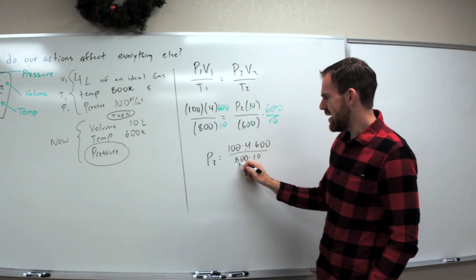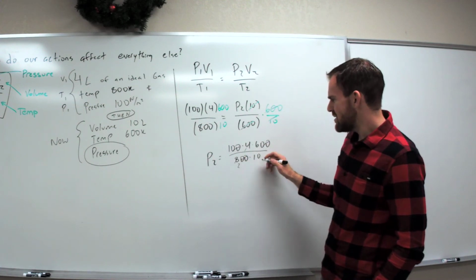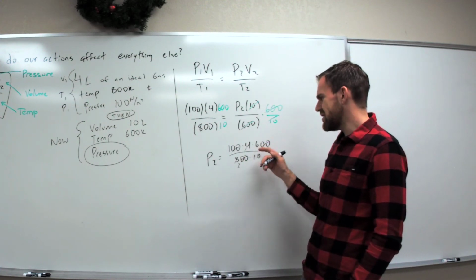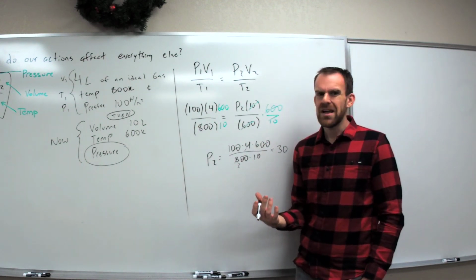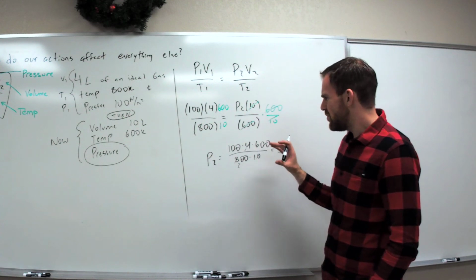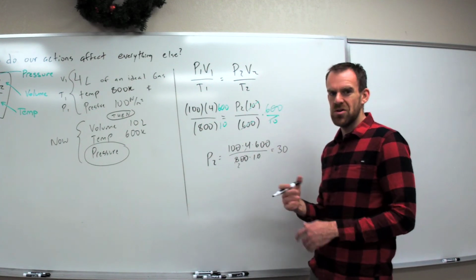Now, if you find yourself without a calculator, usually the hundreds you can cancel. 4 and 8 you can cancel. 600 and 10 you can cancel. Now it looks like I have 60 divided by 2, which is 30. Not bad. If you have a calculator, just plug it in. Don't chance messing up the small multiplication.